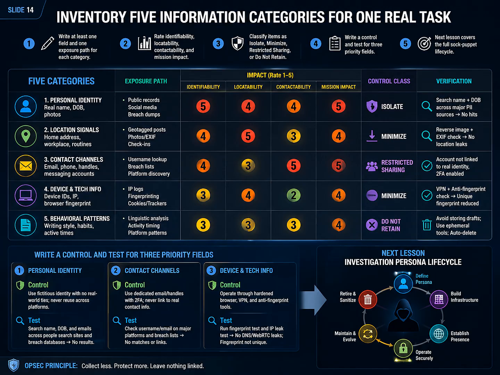Choose a task you might actually perform: company verification, screenshot verification, or location checking. Record field types only. Do not enter real sensitive values. Add at least one item under identity, account, device, location, and relationship. Mark whether each item can identify, locate, contact, or reveal the mission. Draw one realistic exposure path. Then select the three highest priorities and give each a control and a test.